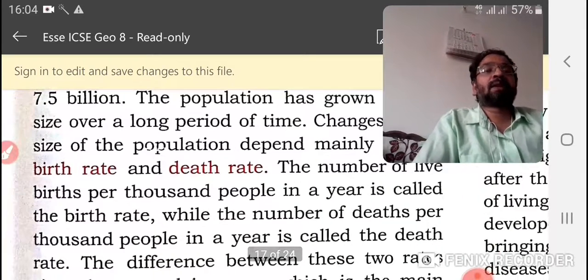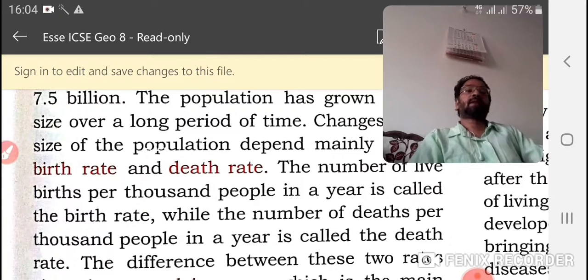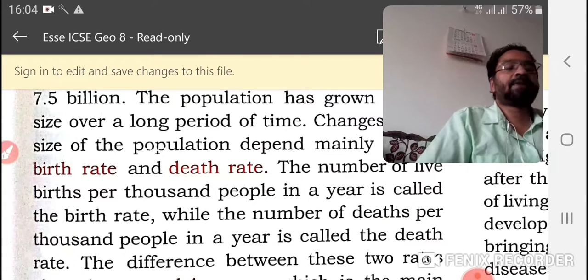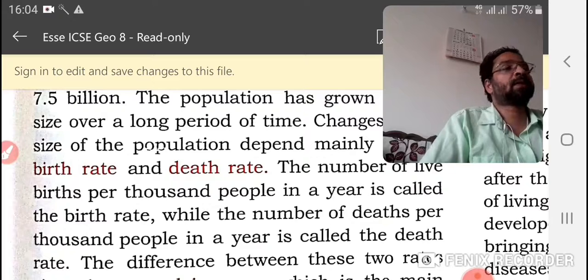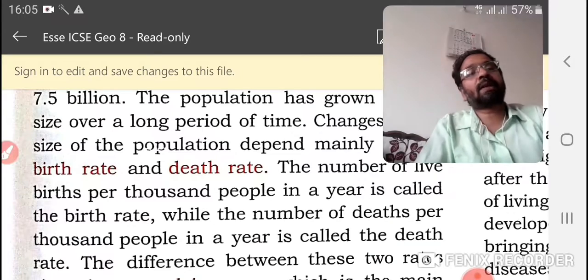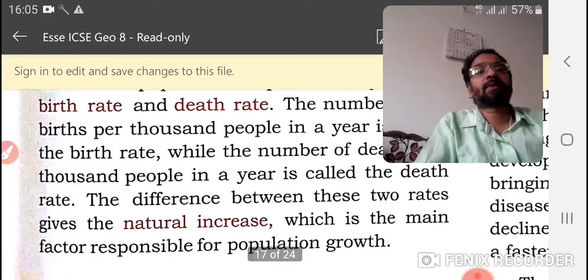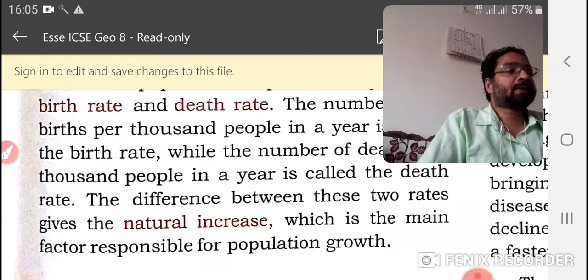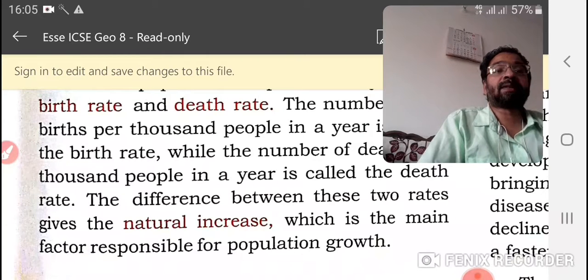And nowadays, because of scientific growth and growth in the health department, our death rate is considerably low, and that is why our population is increasing.